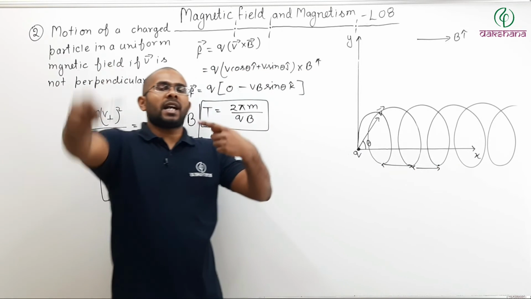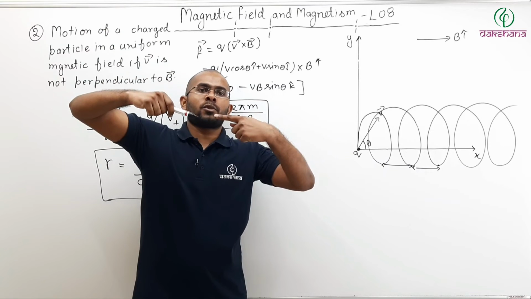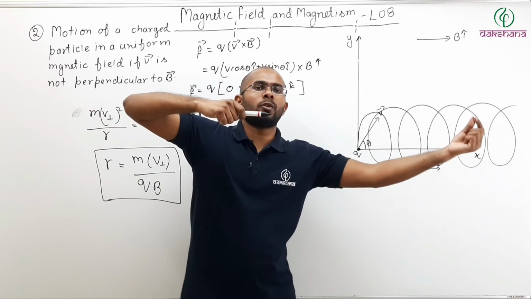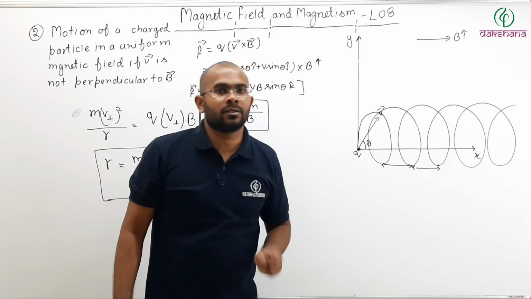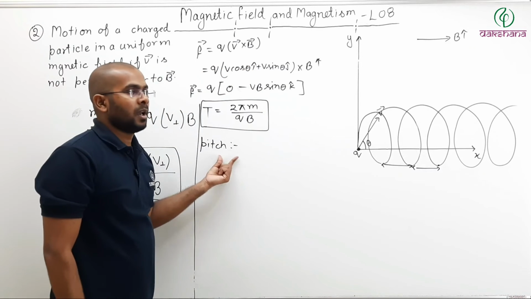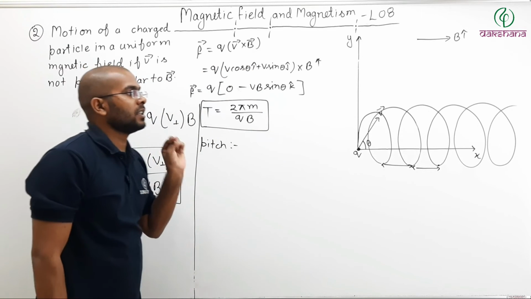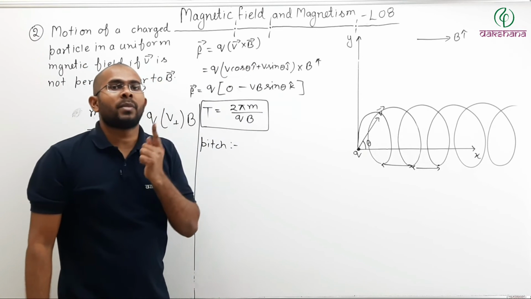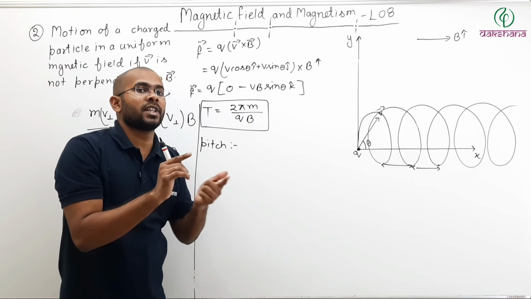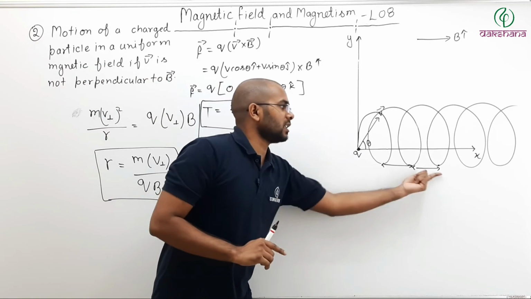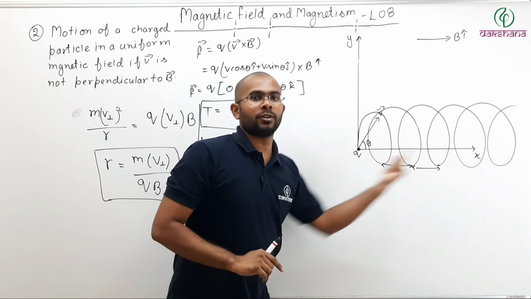So by the time the particle tries to complete one circular motion, it has already moved forward due to the parallel component of velocity. So what is pitch? Pitch is the distance traveled by the particle, in which direction? Which direction is the particle moving like this? Parallel to the field.